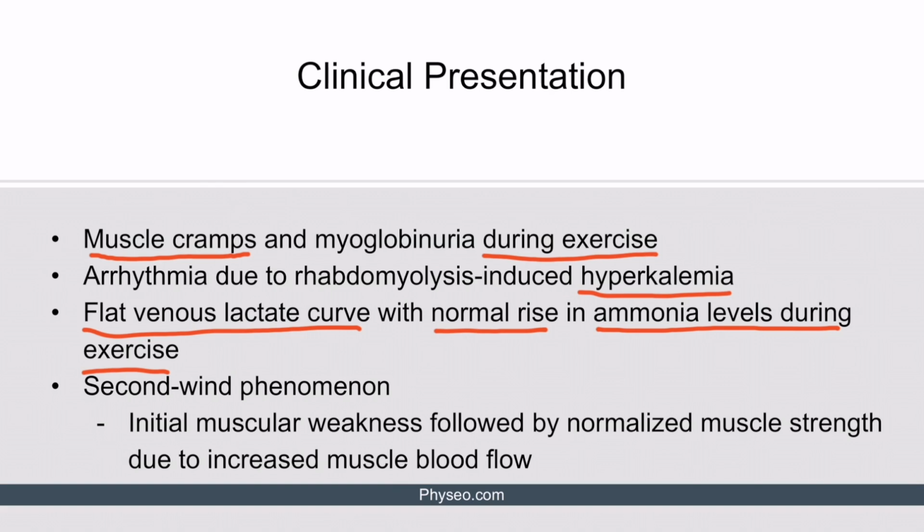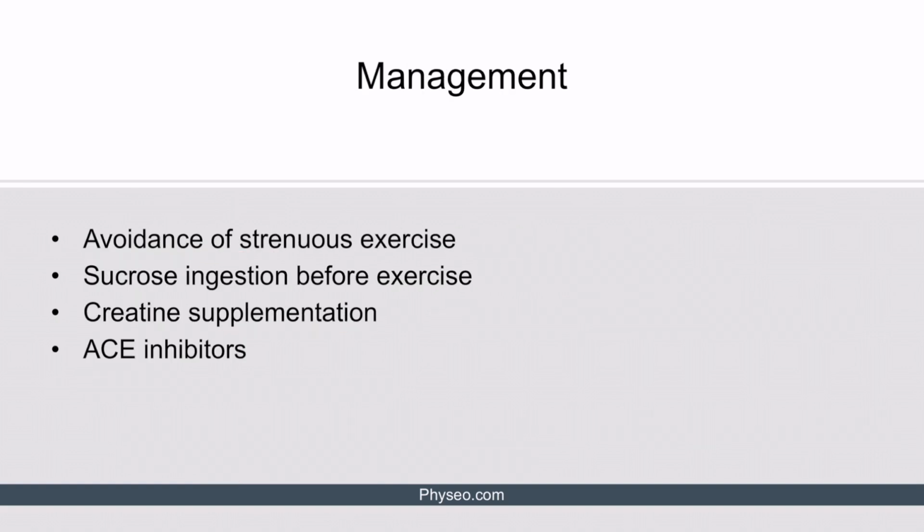Finally, McArdle disease is characterized by a second wind phenomenon, which represents an initial muscular weakness followed by normalized muscle strength, which is due to increased muscle blood flow. The management of McArdle disease includes avoidance of strenuous exercise, sucrose ingestion before exercise, creatine supplementation, and ACE inhibitors.